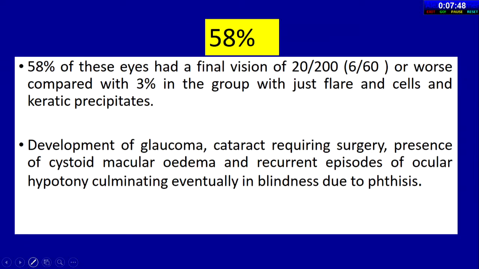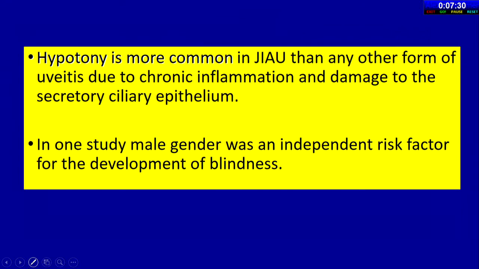58% of the eyes had a final vision of 6/60 or worse, compared to 3% of the group which has grasp clearance cells. Risk factors include development of glaucoma, cataract requiring surgery, presence of cystoid macular edema, and recurrent episodes of ocular hypotony that result in blindness due to phthisis bulbi. Hypotony is more common in JIA than in any other form of uveitis, due to chronic inflammation and damage to the secretory ciliary epithelium, and is very dangerous. If the male gender is affected, the prognosis is poor.